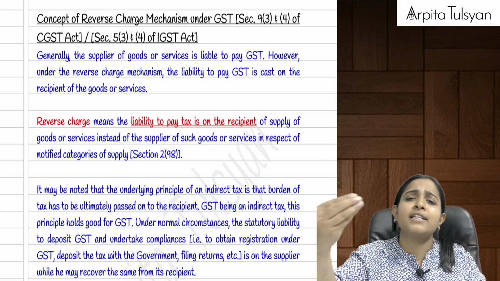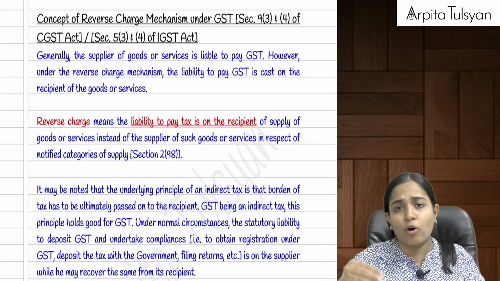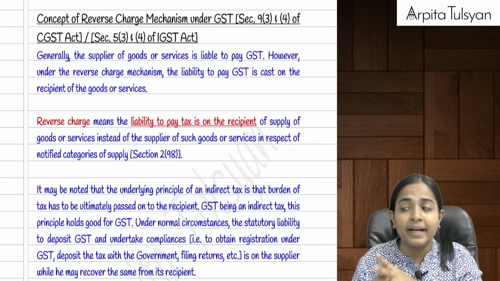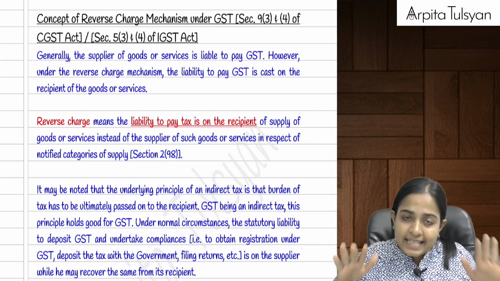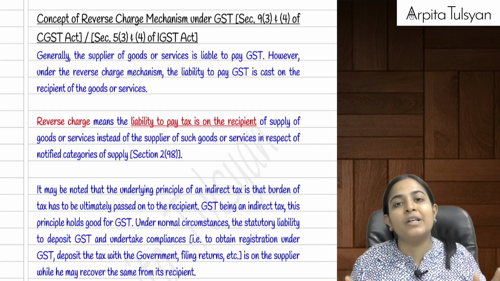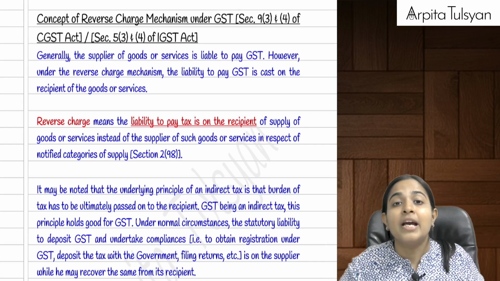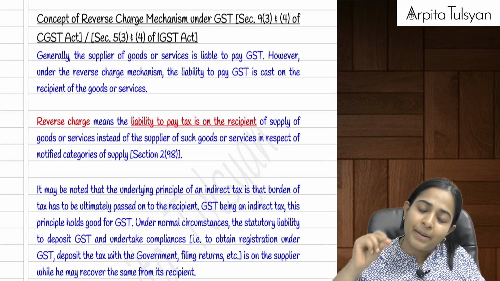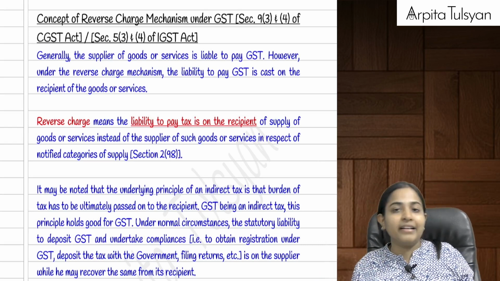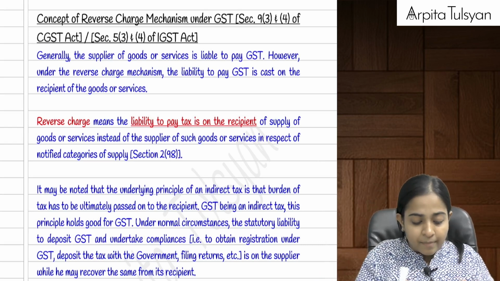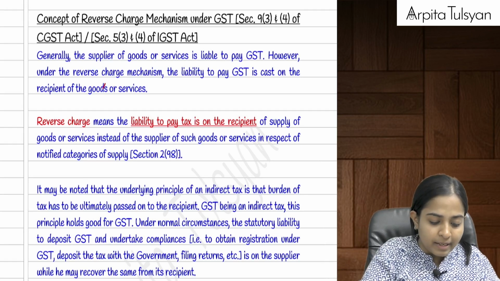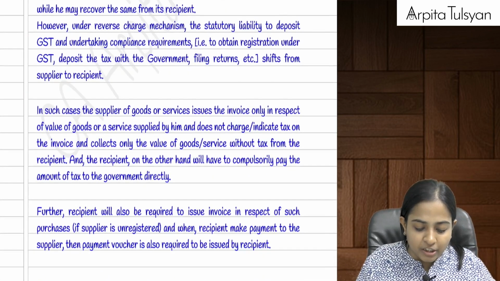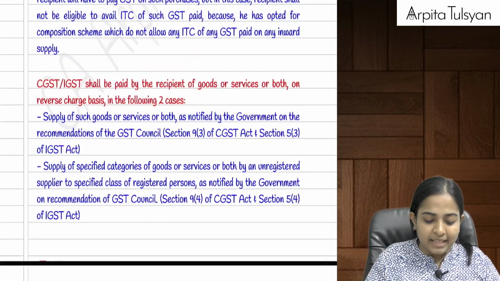But whatever tax you paid to the government normally, we take the credit of that. Same way here also, the tax that you have paid to the government on this reverse charge out of cash, immediately in the same month itself you can take the credit of the same. So this was normally the meaning of the term called reverse charge. Same thing they have given up here.